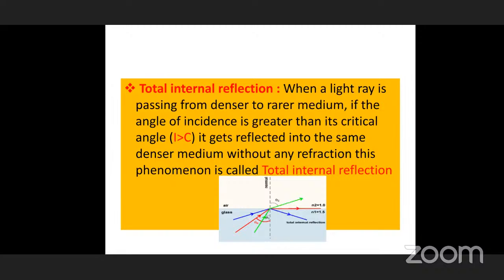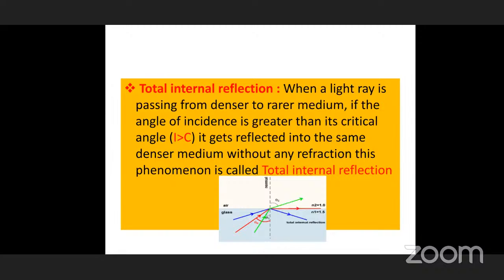Here three colors of light rays are observed. One is the green light ray, which shows refraction of light at a certain angle, theta 1, and theta 2 is the refracted ray.